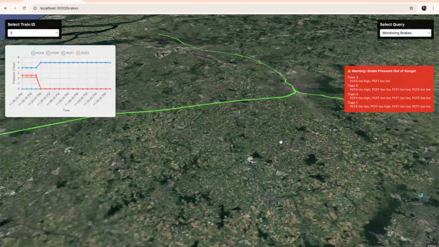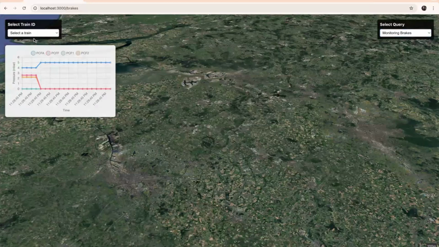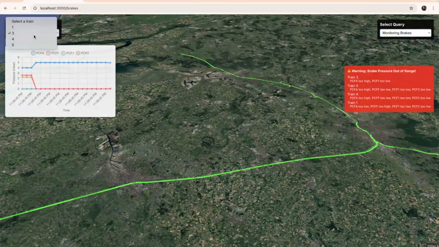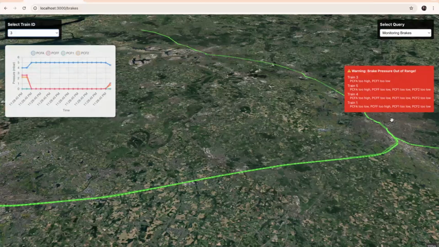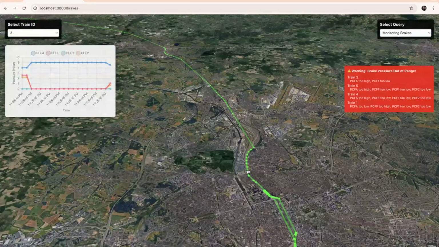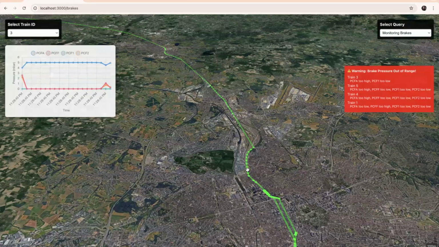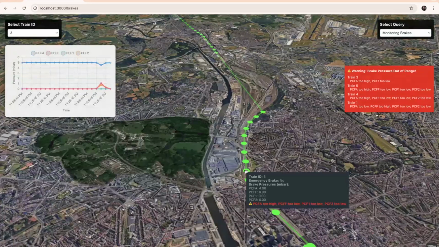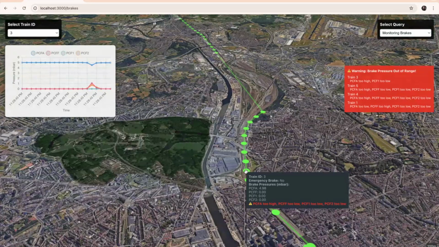What we can do here is to check for a specific train. So for example, let's choose train 3. We want to see if the brake is fine or not. If it's not, for example, here we have one of the pressures too high and the other too low, we send an alert because they should check if the brake is healthy or not.